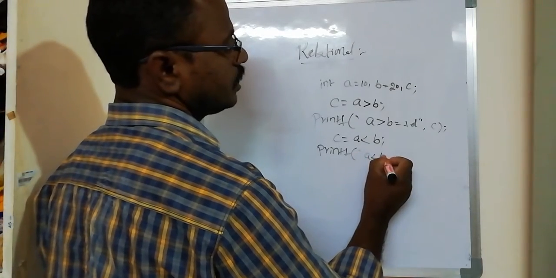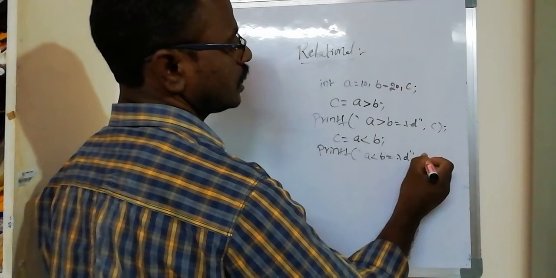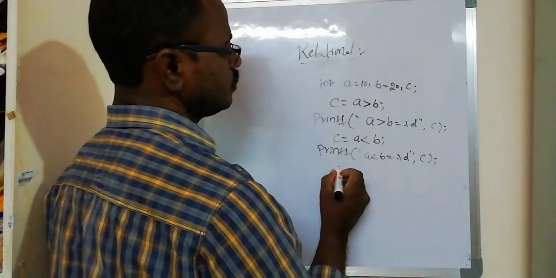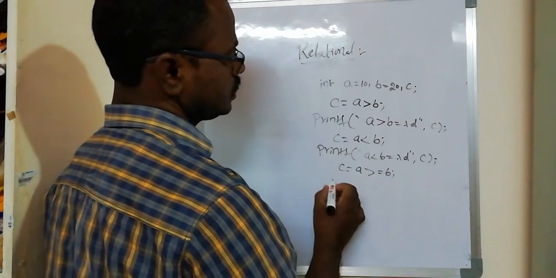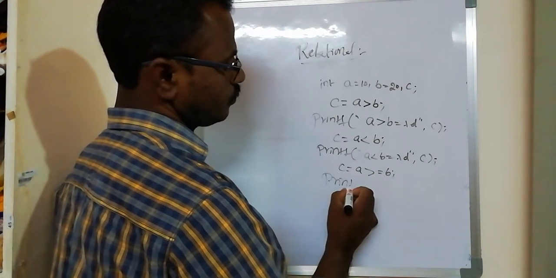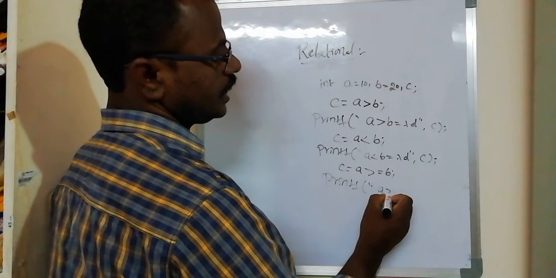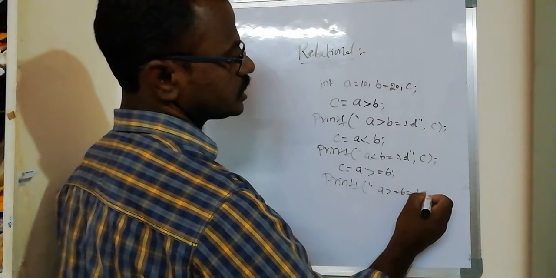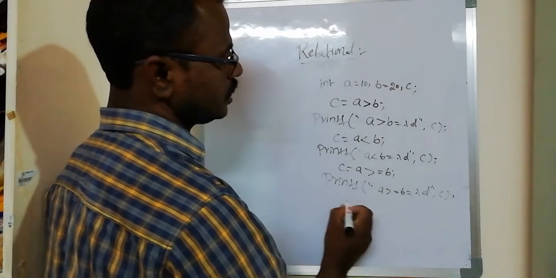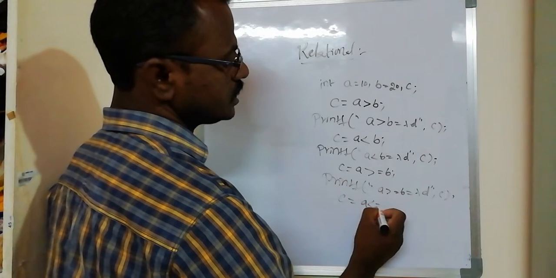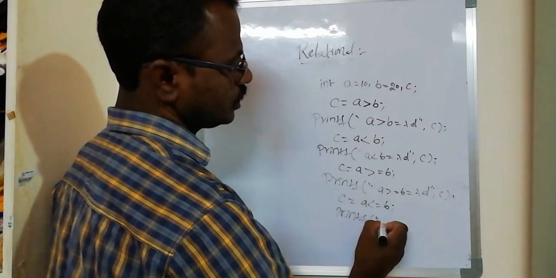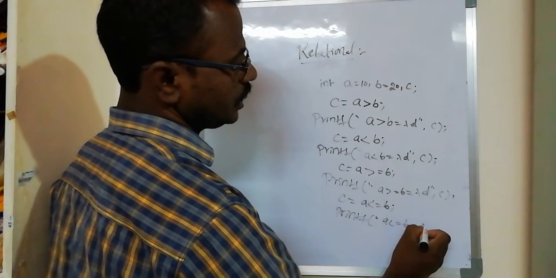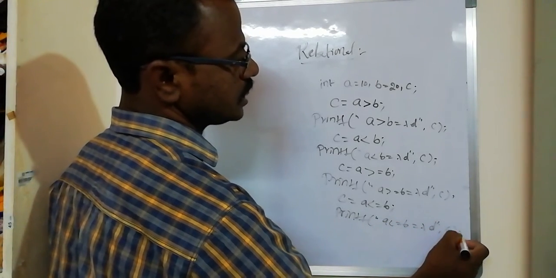a less than b equal to percentage d, comma c. Similarly, c is equal to a greater than or equal to b, like printf a greater than or equal to b equal to percentage d, comma c. Similarly, c is equal to a less than or equal to b, and printf a less than or equal to b equal to percentage d, comma c.